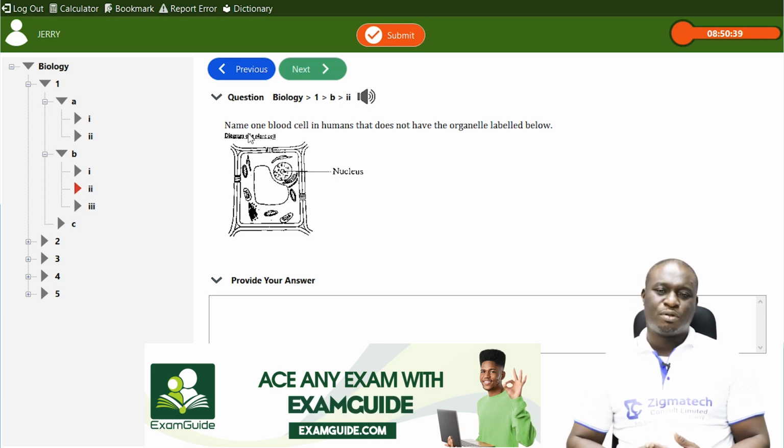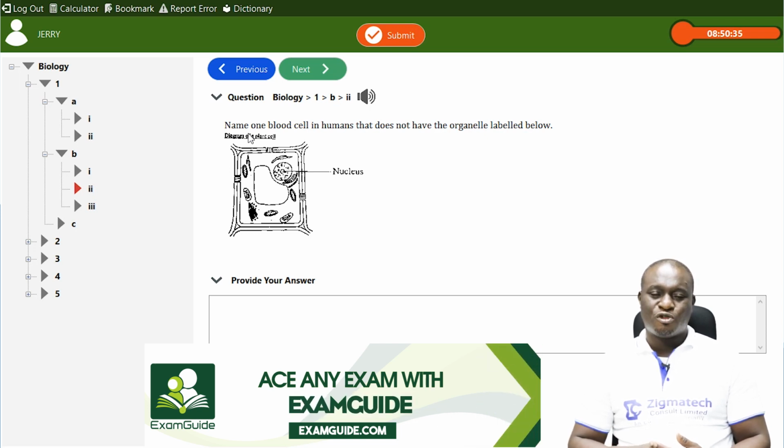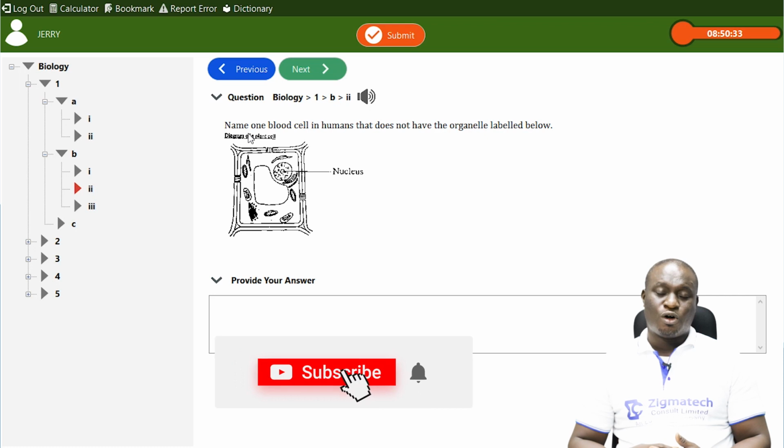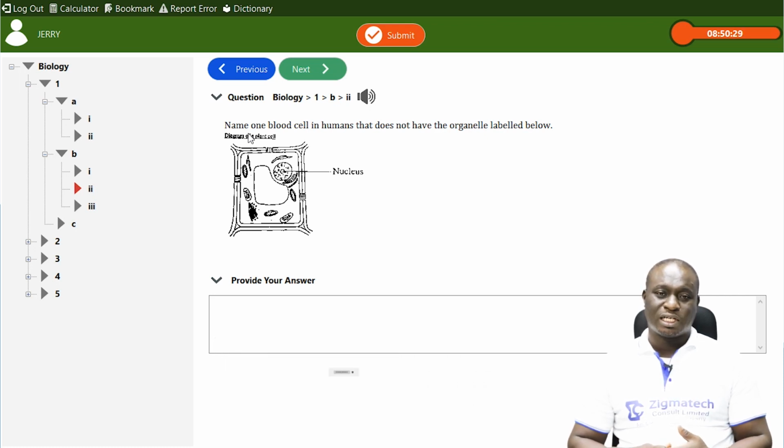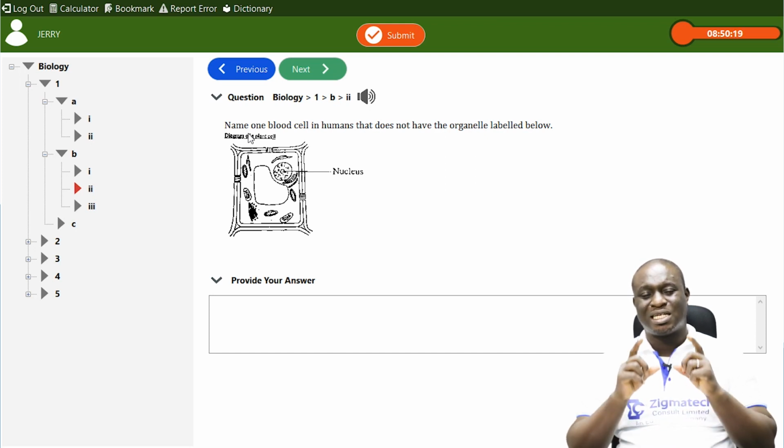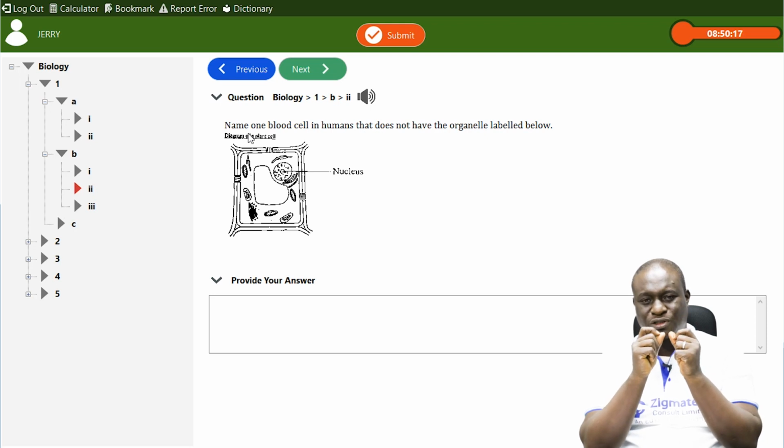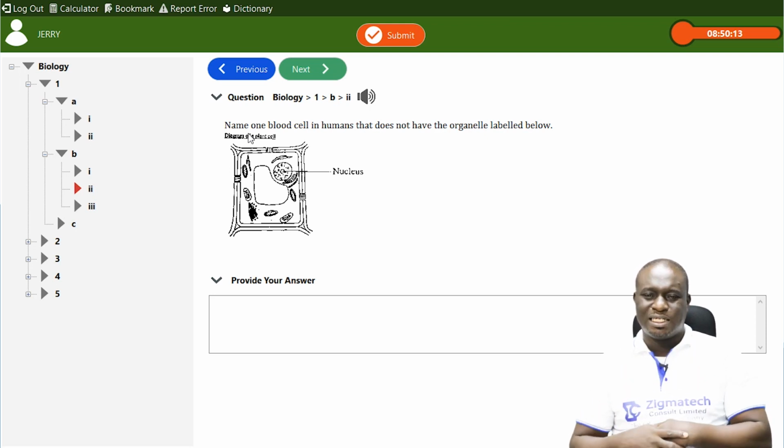They produce antibodies that help to defend the body against diseases or harmful microorganisms. And then the red blood cells, also known as the erythrocytes. If you look at their structure, they are small, disc-like structures.